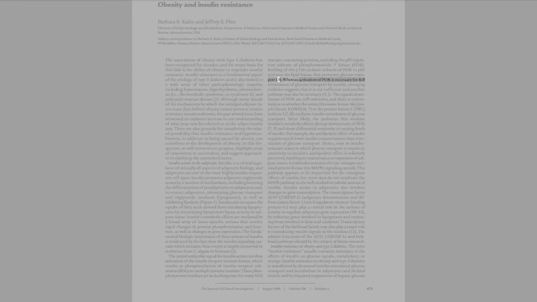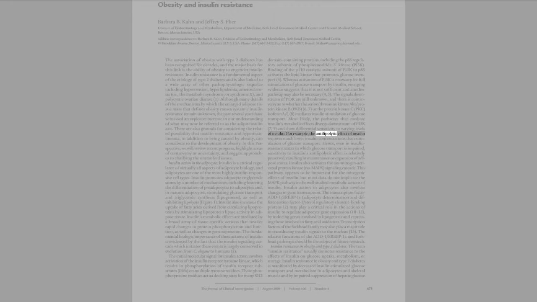3. Whereas activation of PI3K is necessary for full stimulation of glucose transport by insulin, emerging evidence suggests that it is not sufficient and another pathway may also be necessary. 4, 5. The signals downstream of PI3K are still unknown, and there is controversy as to whether the serine/threonine kinase Akt/protein kinase B, PKB, 6, 7, or the protein kinase C, PKC, isoform lambda/zeta, 8, mediates insulin stimulation of glucose transport. Most likely, the pathways that mediate insulin's metabolic effects diverge downstream of PI3K, 7, 9, and show differential sensitivity to varying levels of insulin.